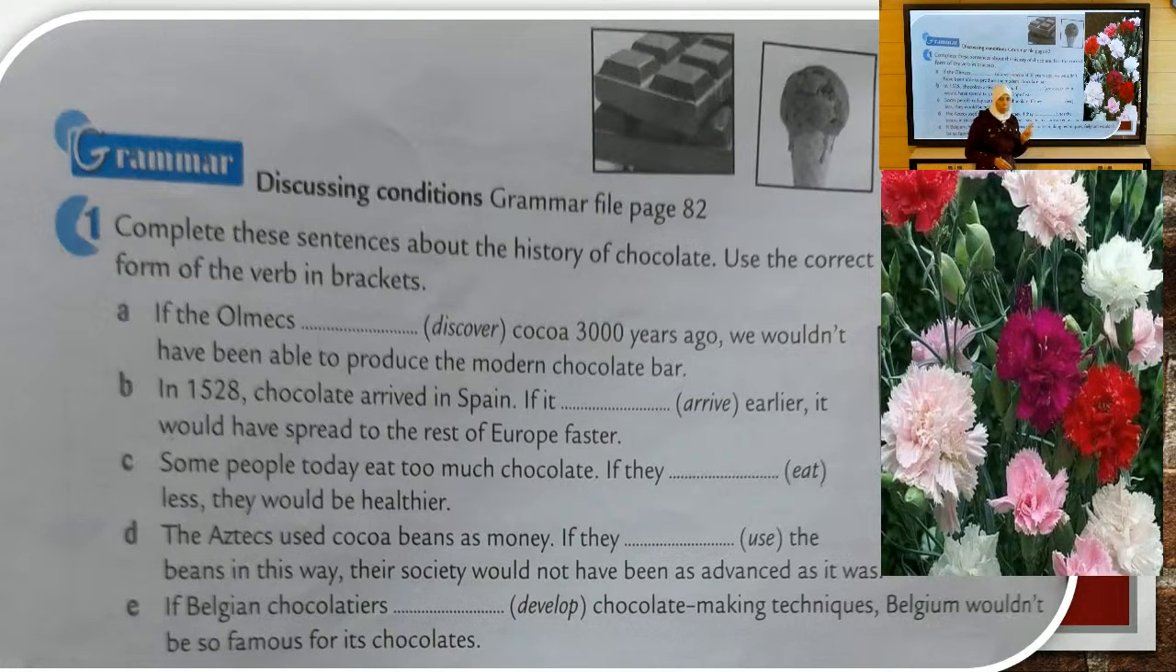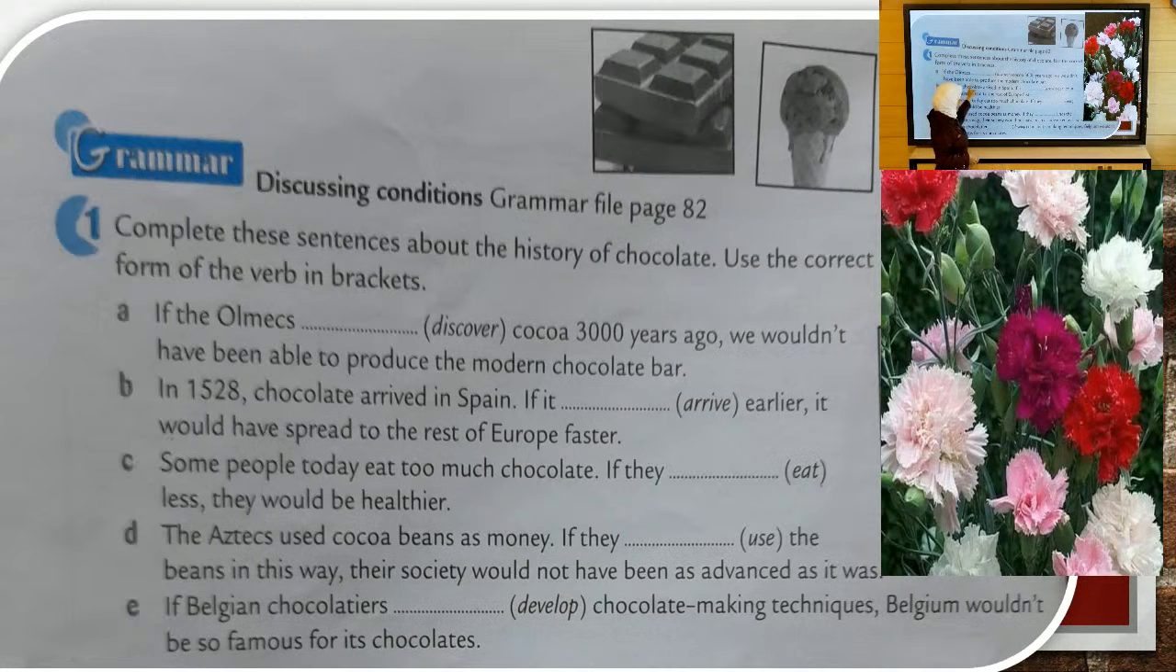With the second conditional, I use with if, simple past, and with the main clause, would plus infinitive. And with the third conditional, I use past perfect, had plus past participle, and in the main clause, I'm using would have plus past participle. Let's read them.